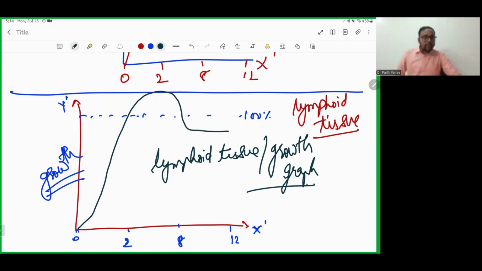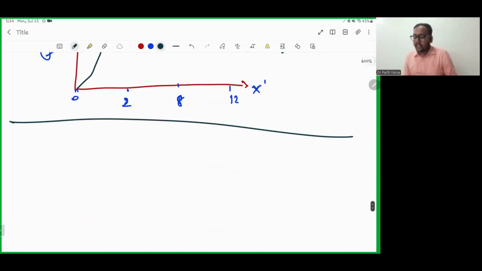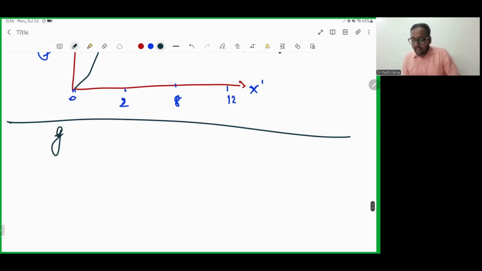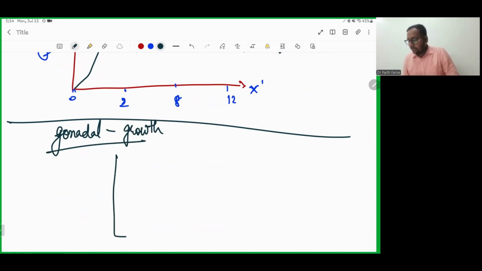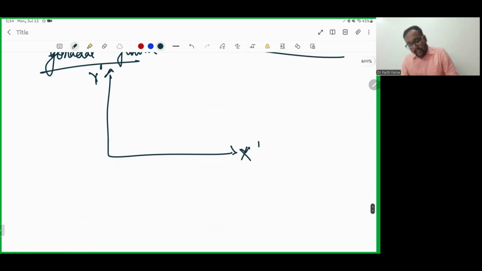Moving to the next graph, the last one we need to study in today's schedule, which is gonadal growth. So the fourth graph we need to study is about gonadal growth. Again, we are going to draw the same type of graph, with the x-axis as age, in the same manner, and the y-axis will be our growth.